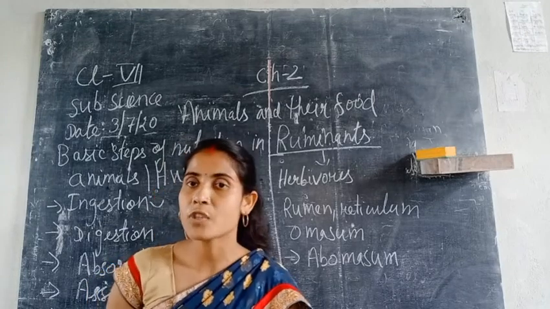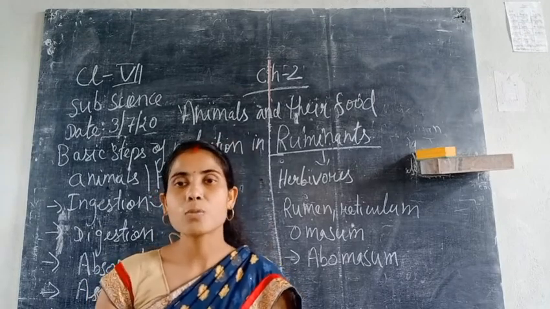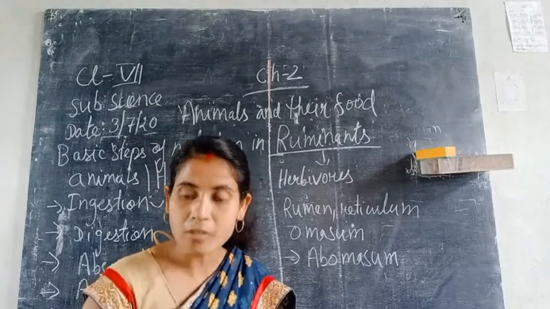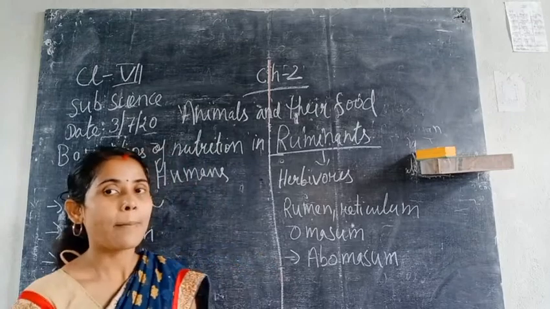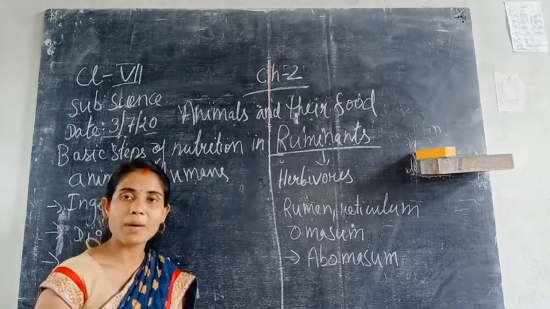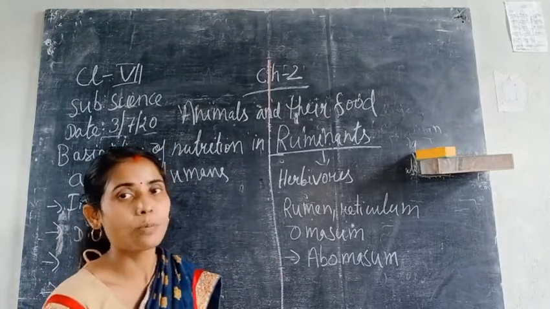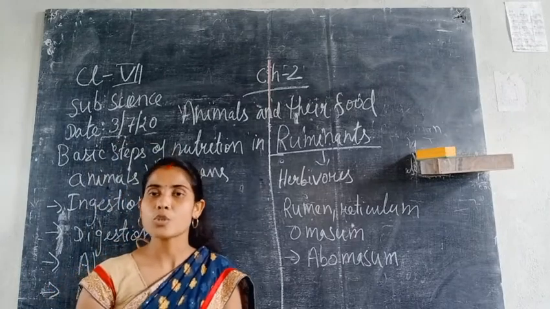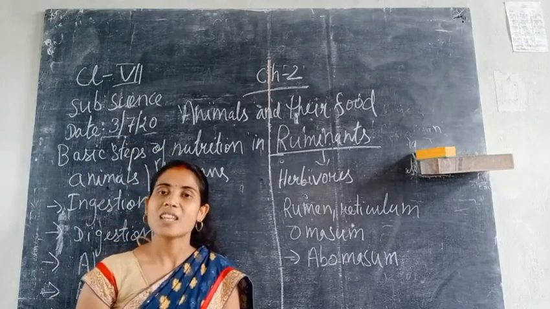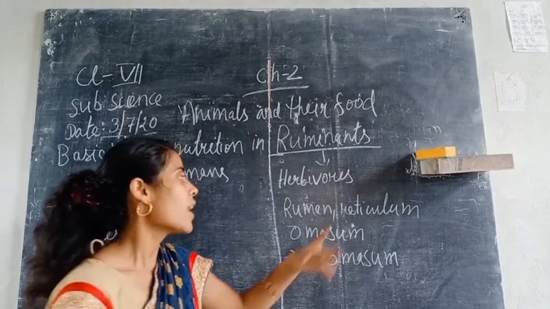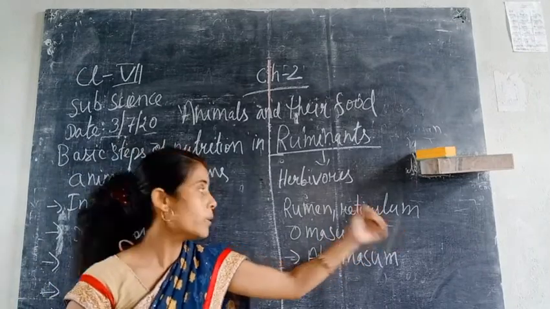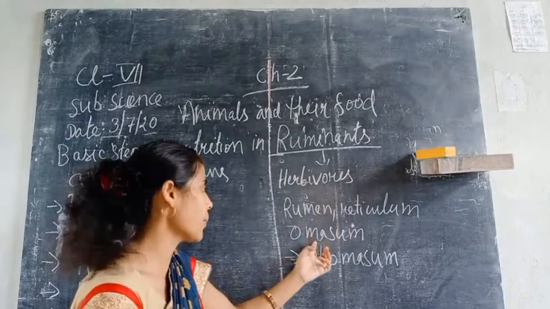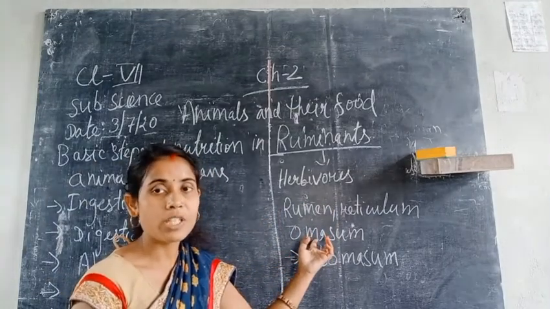In the second part of the stomach, the animals bring their food back to the mouth and chew it. The common example you have seen is the cow or buffalo. They bring back the food particles to the mouth, chew them over again, and swallow again. That means re-swallowing of the food is done, and it goes to the third part of the stomach, the omasum.